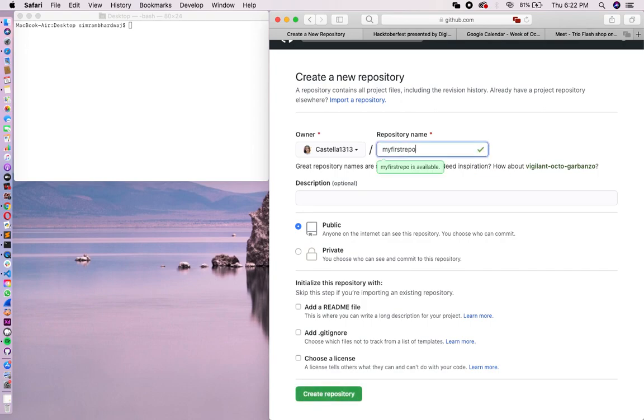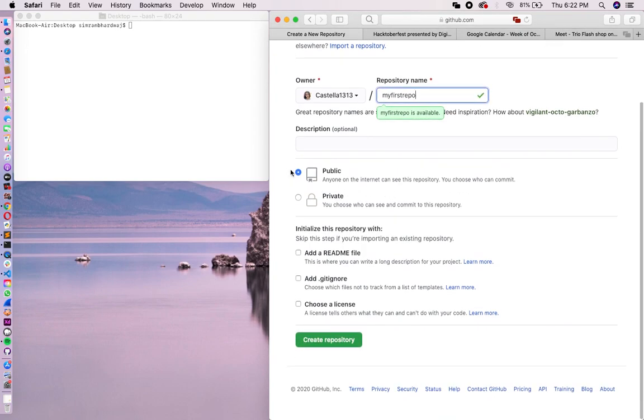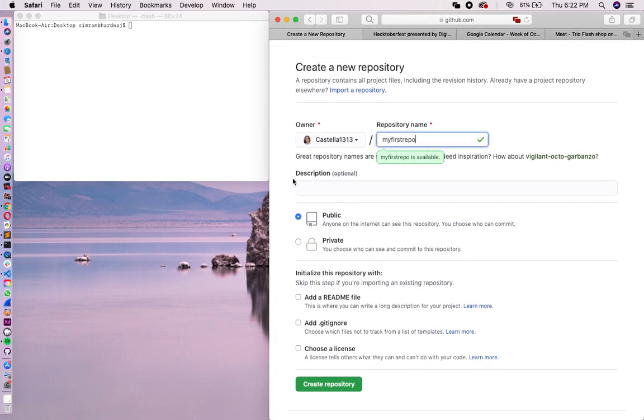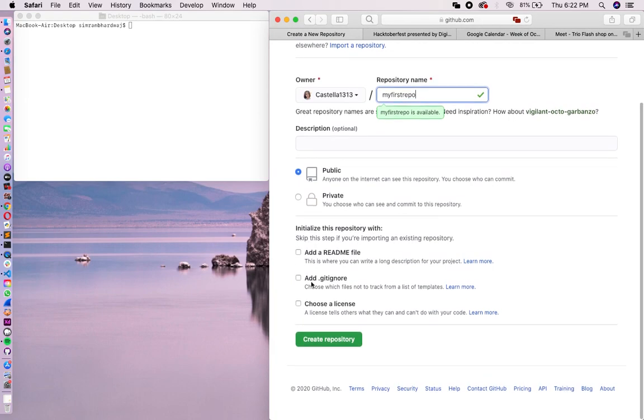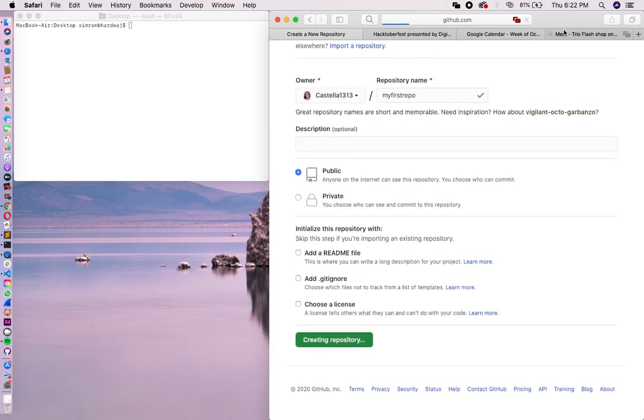You can keep it anything. Now there are two options, public and private. Do remember that if only you want to see that repository, keep it private. And if you want others to be able to see your repository, keep it public. And you can keep the description optional. Now let's just create the repository.